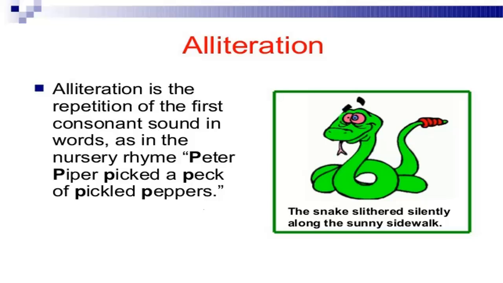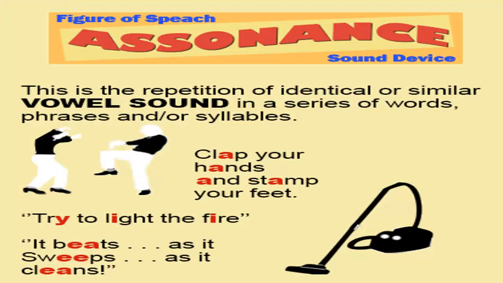Peter Piper picked a peck of pickled peppers. See how the p sound, the consonant p, is repeated quite a number of times. So these are a few examples. There are numerous examples we can find in the poems that we learn. Alliteration helps the reader to focus on a particular section in the text and creates a rhythm and mood and may represent a specific connotation as well.